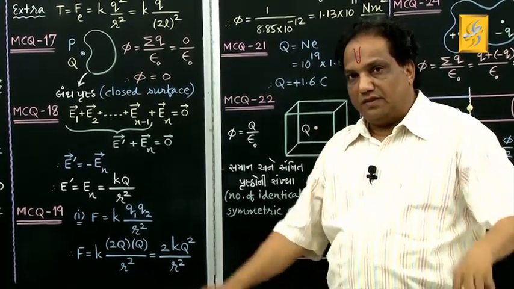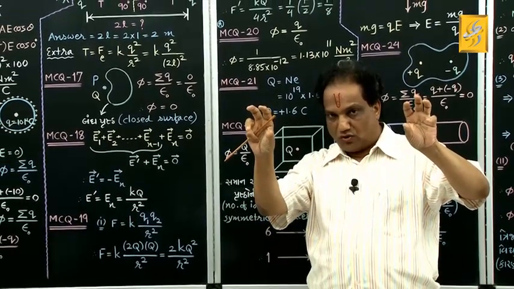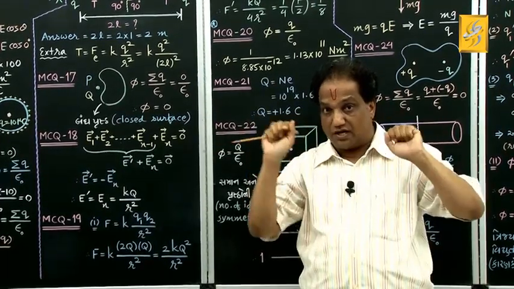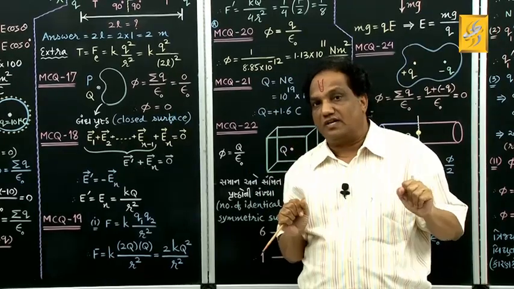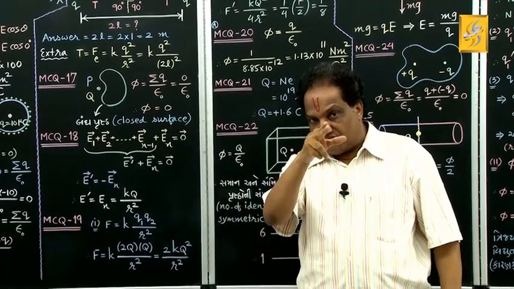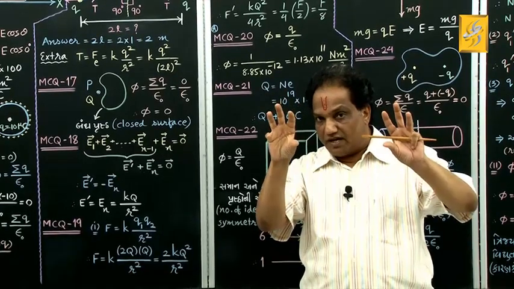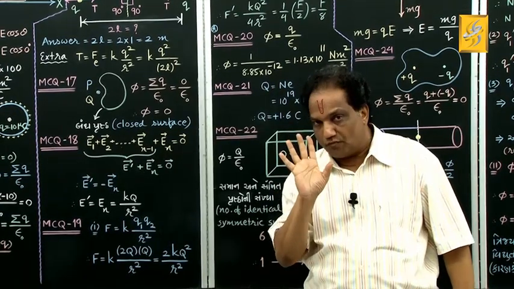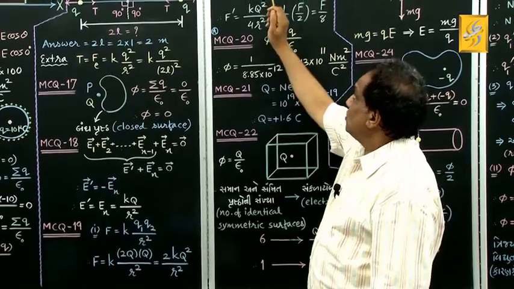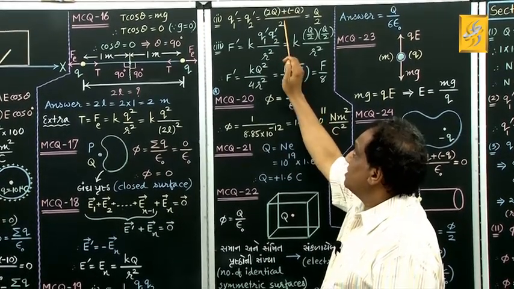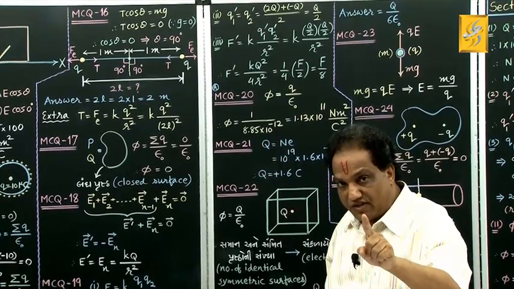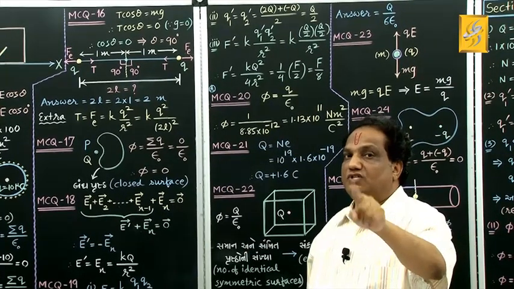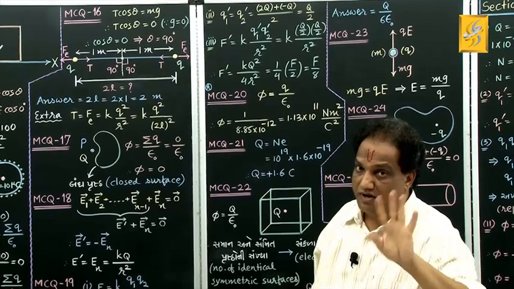Now what is done? Two identical spheres, one having charge 2q, another having charge minus q, are brought in contact with each other through a conducting wire. So now there will be exchange of electric charge, but ultimately in the final condition, both the identical spheres will have equal charge equal to summation divided by 2. What is the summation of two charges? One is 2q, another is minus q, summation divided by 2. Whenever two identical spheres are brought in physical contact and then separated, the equal magnitude of electric charge on both of them will be summation divided by 2, correct?